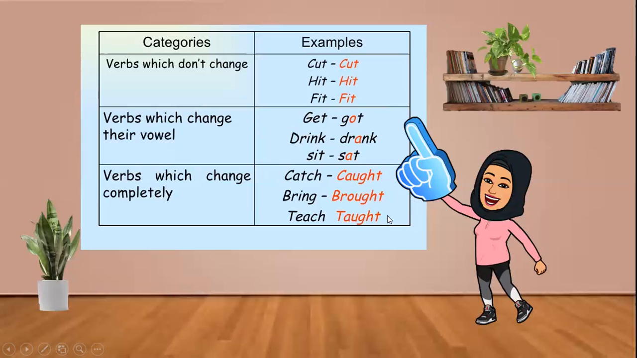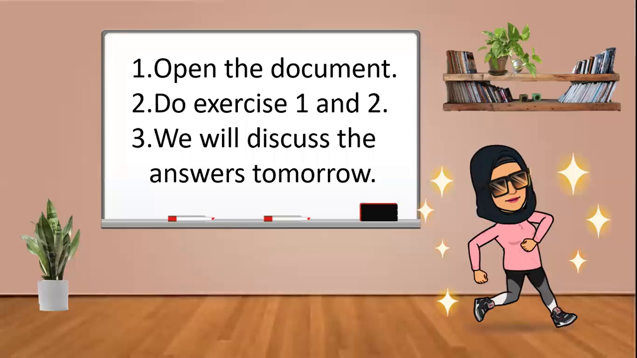Alright, this is your exercise. If you need to look at the list of regular and irregular verbs, you can just go to Google and type irregular verbs, and there will be a list there to help you. What you have to do now is open the document. There's a PDF document there. Open the document and then do exercise 1 and 2. You can either edit the PDF, print it out, or just rewrite it in your book. It's up to you.